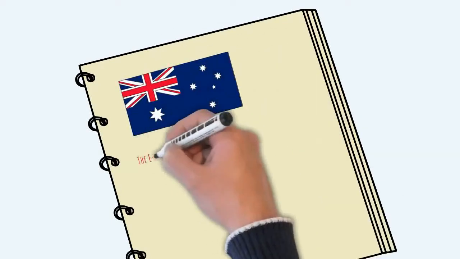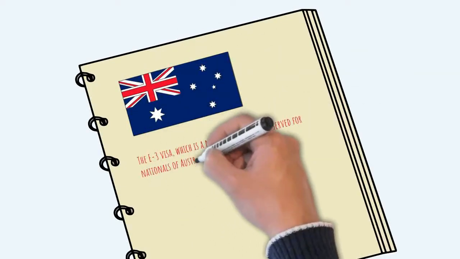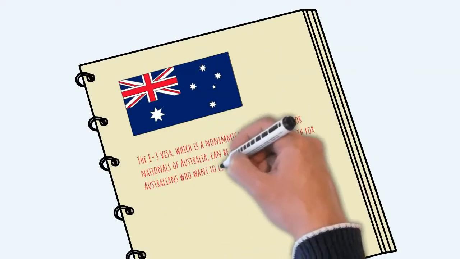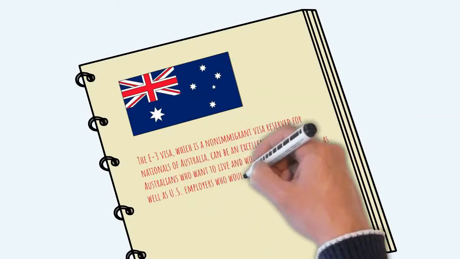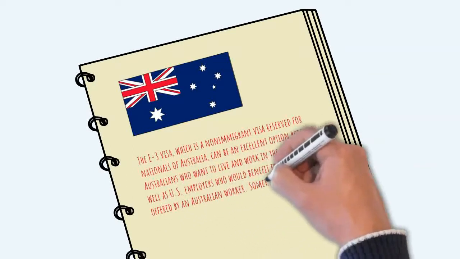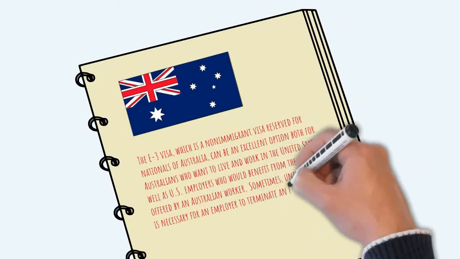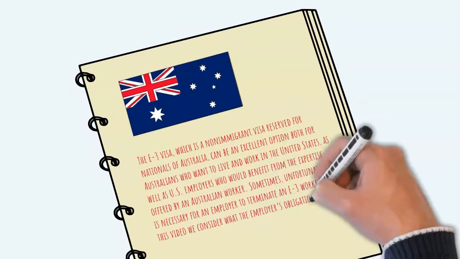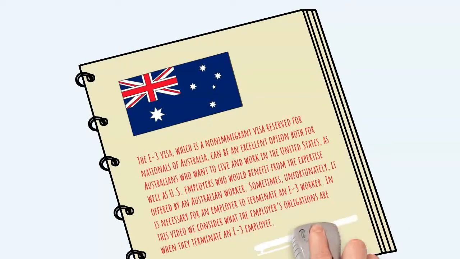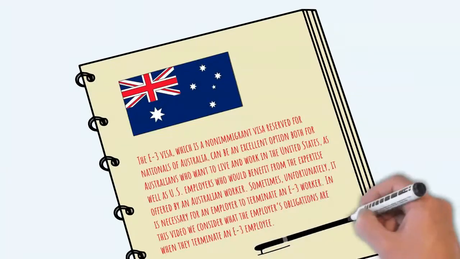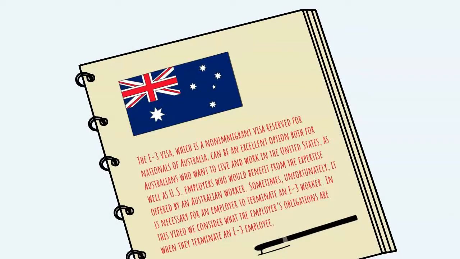The E-3 visa, which is a non-immigrant visa reserved for nationals of Australia, can be an excellent option both for Australians who want to live and work in the United States, as well as US employers who would benefit from the expertise offered by an Australian worker. Unfortunately, sometimes it is necessary for an employer to terminate an E-3 worker. In this video we consider what the employer's obligations are when they terminate an E-3 employee.